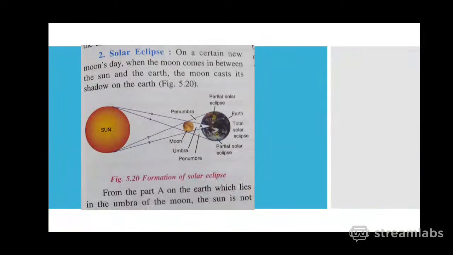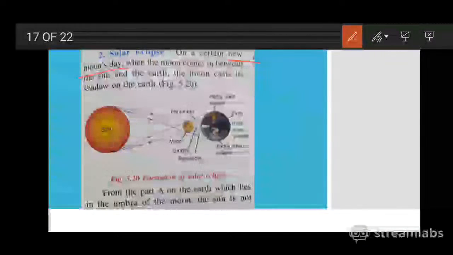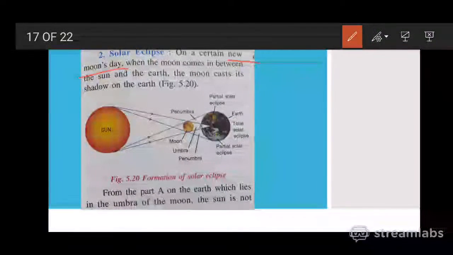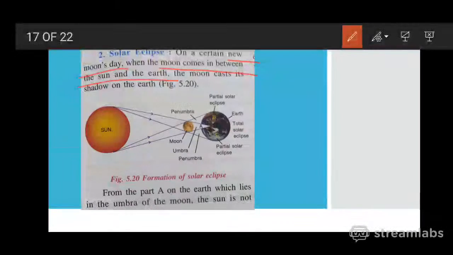A solar eclipse occurs on a certain new moon's day. Here the moon comes in between the sun and the earth. In a lunar eclipse, the earth comes in between the sun and the moon. So in a solar eclipse, the moon comes in between the sun and the earth. The moon casts its shadow on the earth. You can see in the picture also that the moon is in between the sun and the earth.